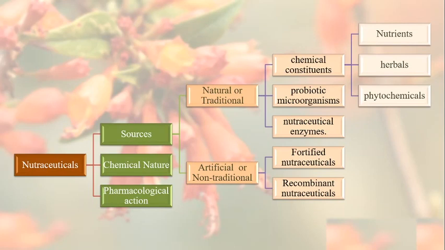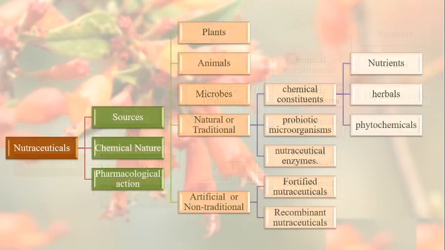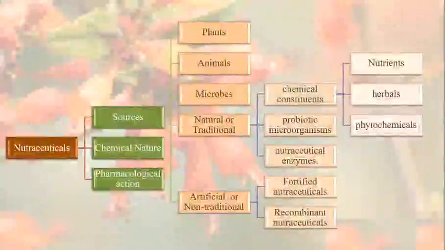So, summing it up, this is for the understanding, but when you will be writing in the exam, under the sources, you will enumerate all the methods, that is the plants, animals, microbes, the natural method, and the artificial method of classifying nutraceuticals. Let us see one by one in detail.